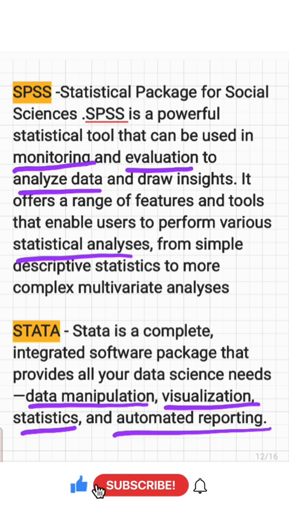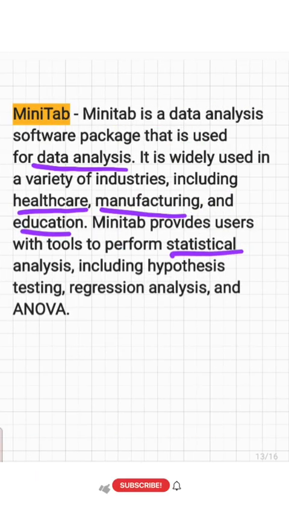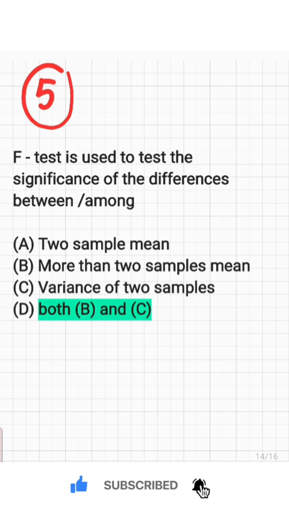And Stata is a complete integrated software package that mainly provides data manipulation, visualization, statistics and automated reporting. And Minitab is also used for data analysis, and it is widely used in a variety of industries, including healthcare, manufacturing, and education. With the help of this, we can also perform statistical analysis, including hypothesis testing, regression, and ANOVA and everything. And here we can use all of these in social science research.